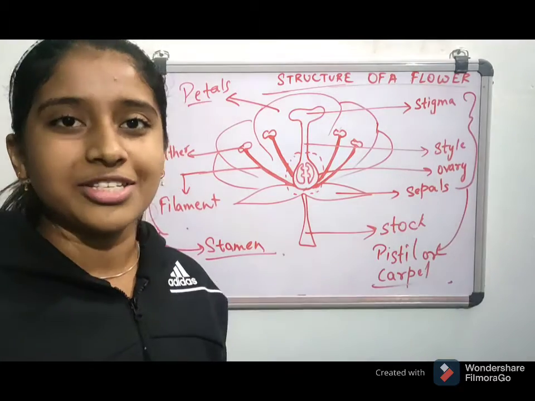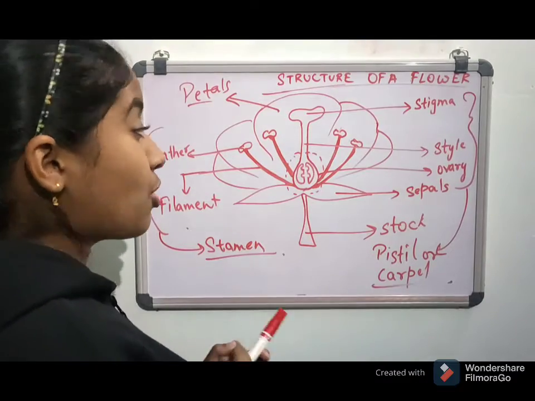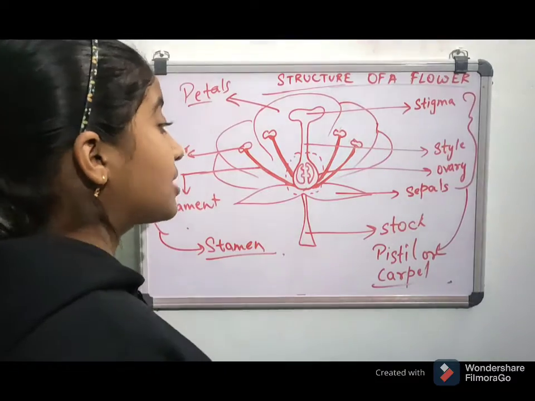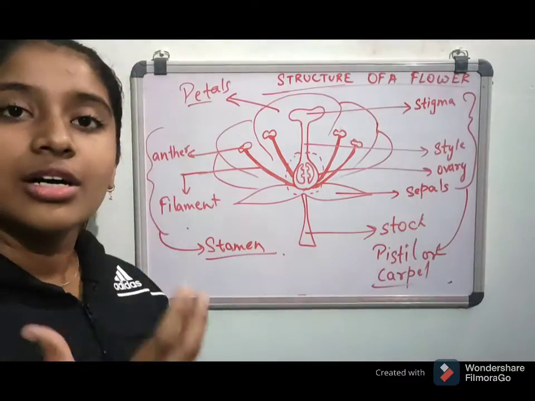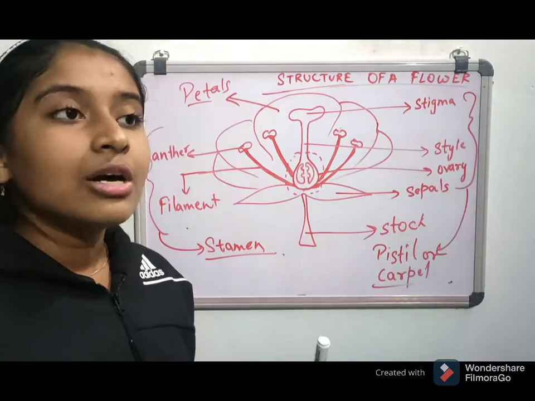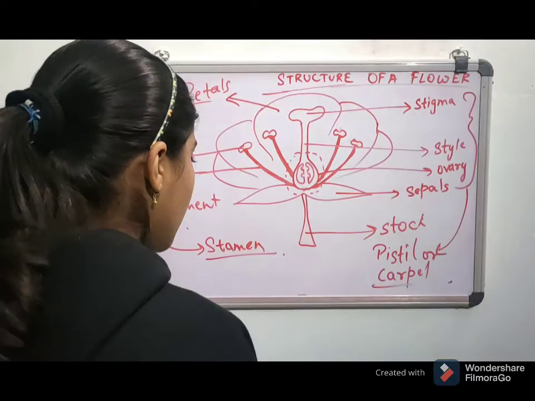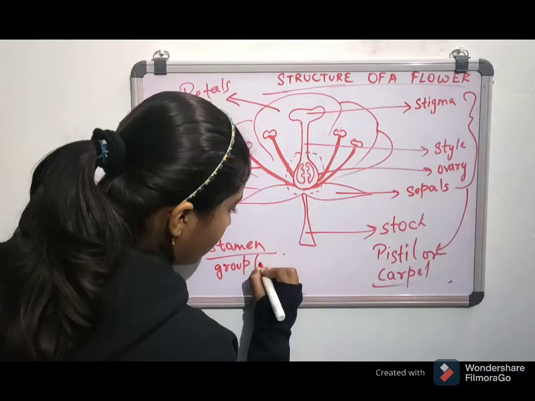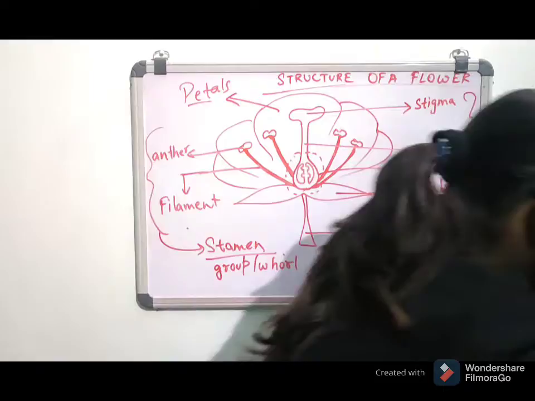Okay, so let us see what those complex words are. First of all, a group of sepals is known as what? Whorl. In biology we say whorl, WHORL. What is a whorl? Simply a group. We can also call a group a whorl, okay? So here I write it as group and whorl, of what? Let me just write it down.